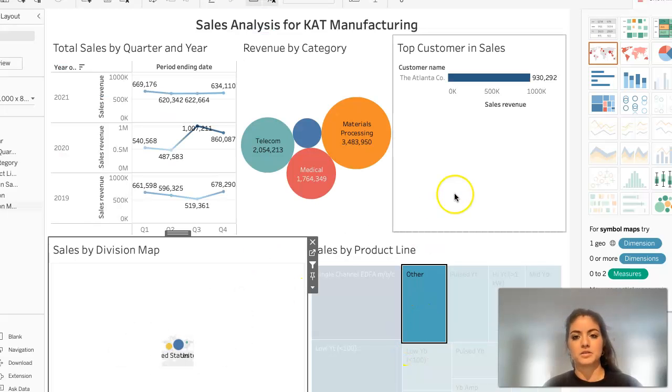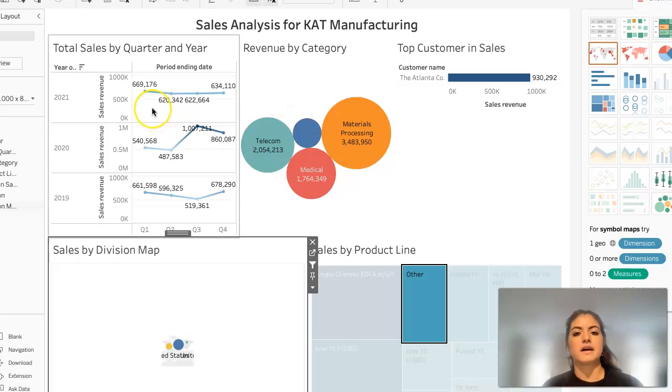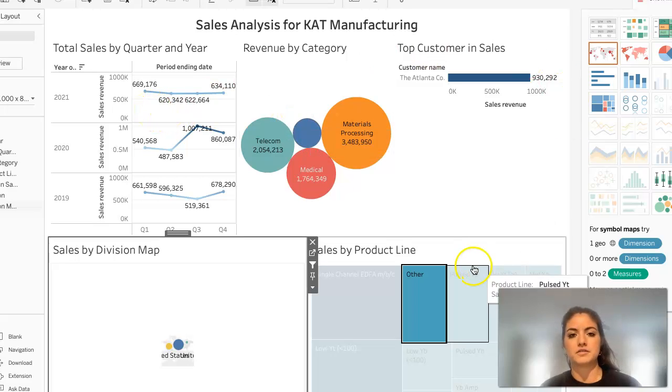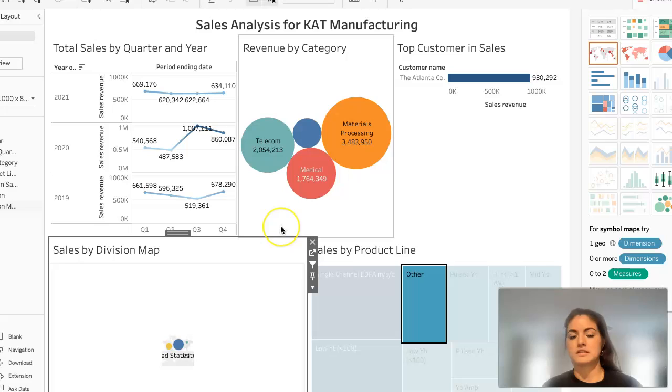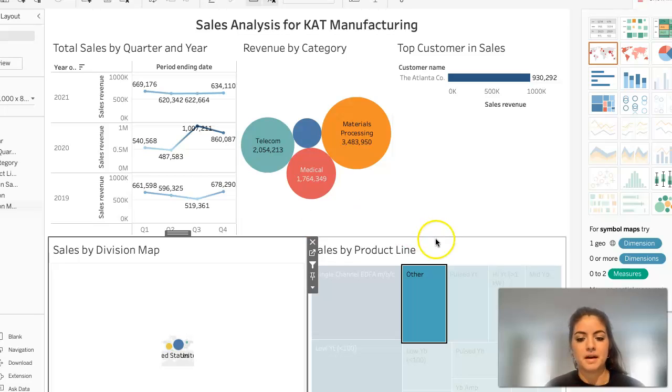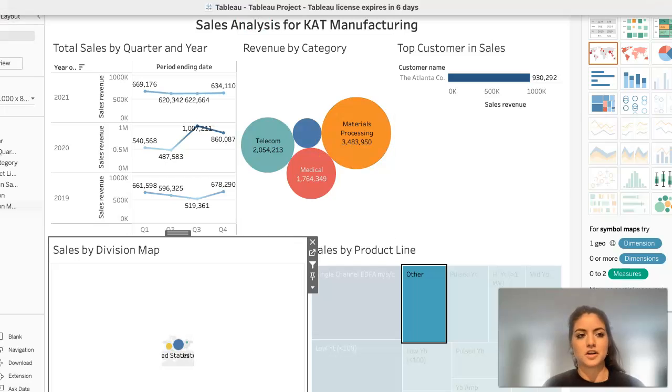And then that takes us back to a dashboard that shows all of the different trends and sales revenue by category, by the quarter and year, the product line, and the map, in order to have an overview if you were looking at this from the start.